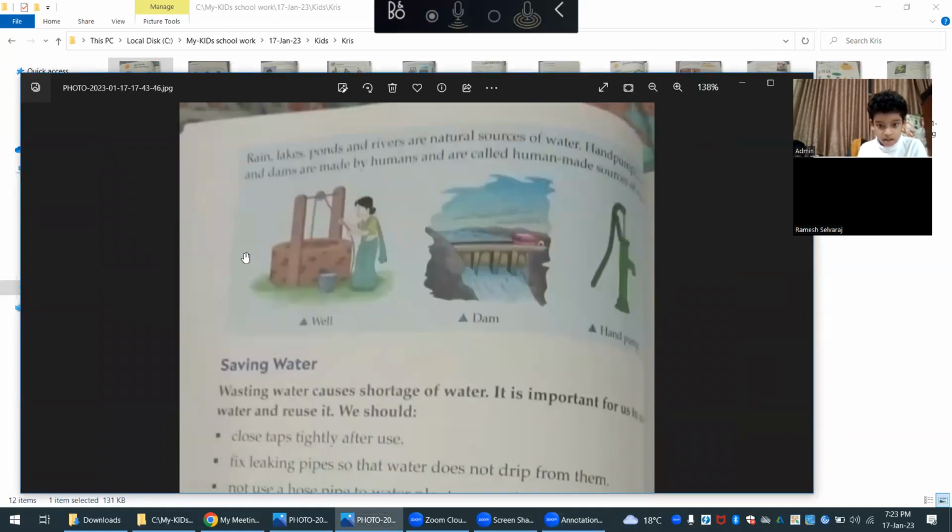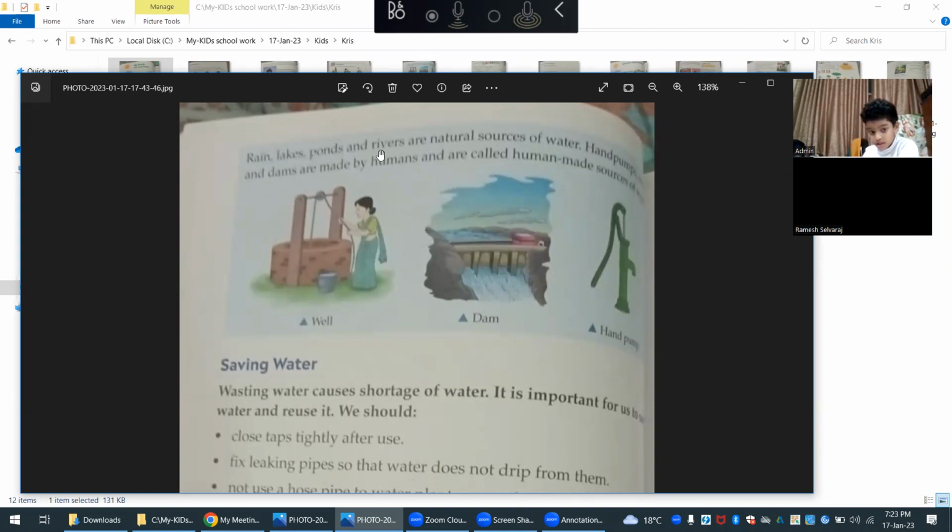Okay, don't talk. Rain, lakes, ponds, and rivers are natural sources of water. Hand pumps and dams are made by humans and are called human-made sources of water. See, hand pump and dam and well and all, humans are making them. These are called human-made sources.